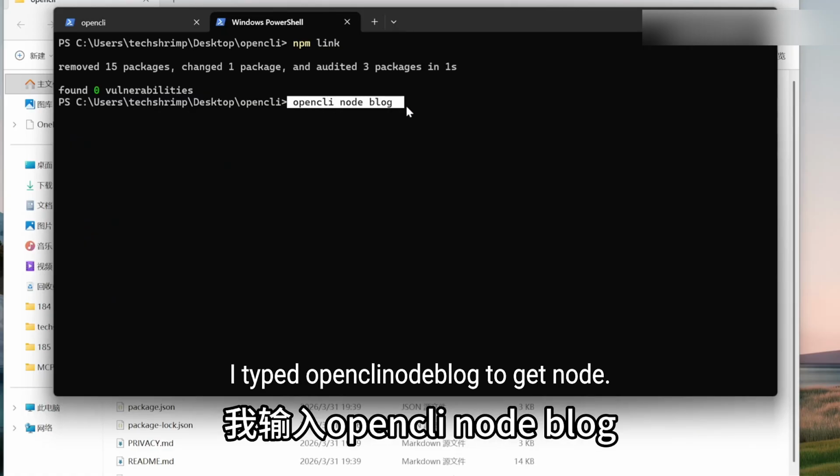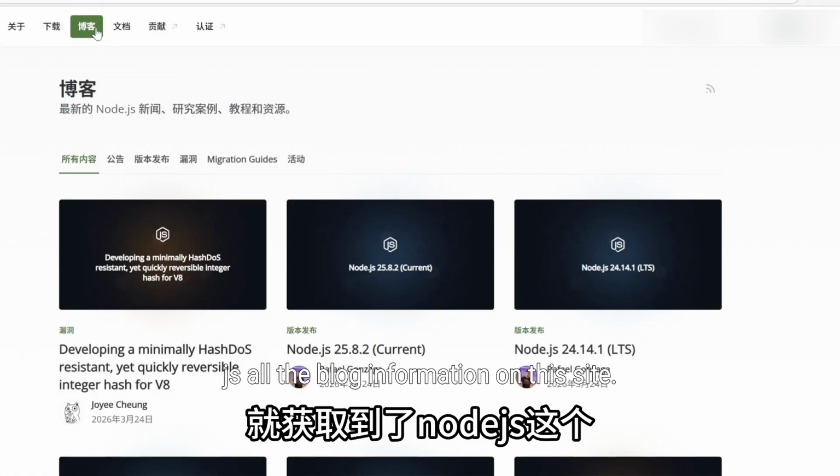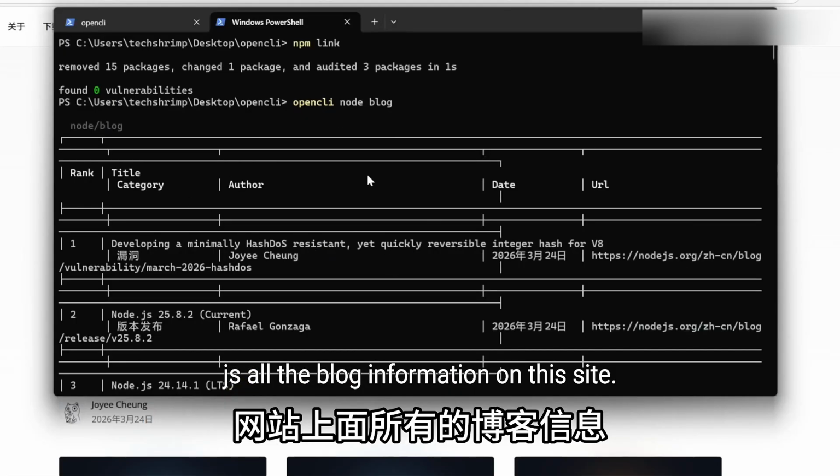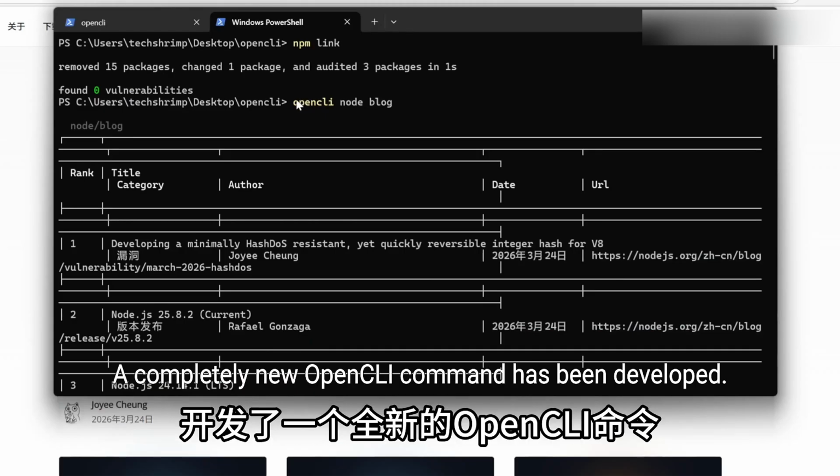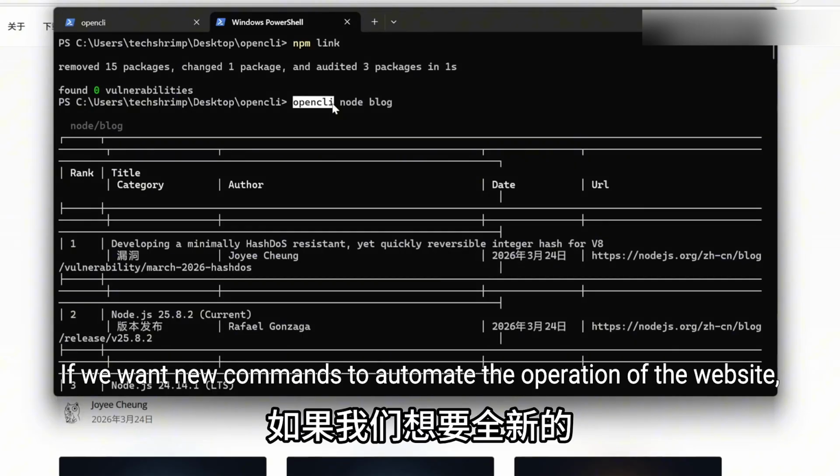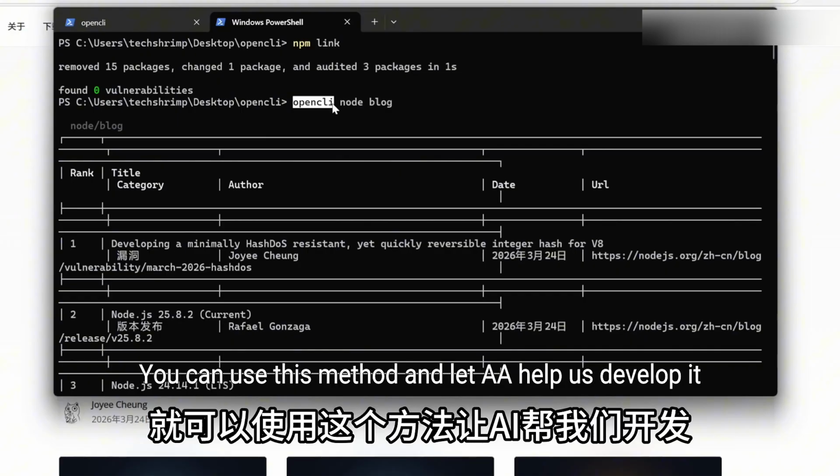I typed the OpenCLI blog command to get all the blog information on this Node.js site. So with the help of AI, a completely new OpenCLI command has been developed. If we want new commands to automate the operation of a website, you can use this method and let AI help us develop it.